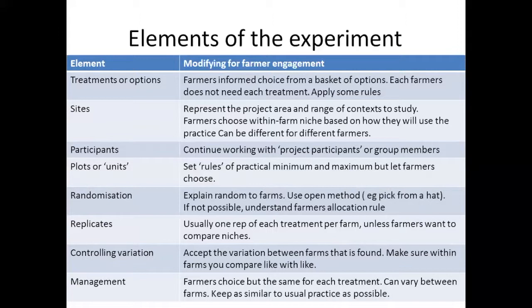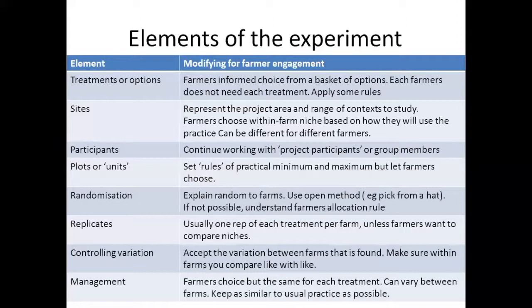For experimental plots, again, I think you don't have to be really rigid on what the plot size and shape is. You can let farmers have some choice in that, but you might want to set some rules again so that there are sensible, practical minimum sizes, because if it's too small, you can't really understand how the option is working, and maximum, because if it's too big, first of all, farmers won't want to risk a larger area under a new practice. And if you're supplying seed or any other inputs, then you can't provide it for a very large area. But we don't have to have exactly the same size for every farmer.